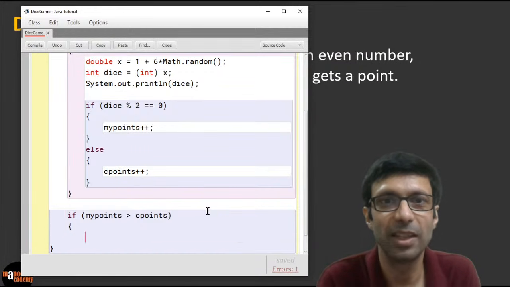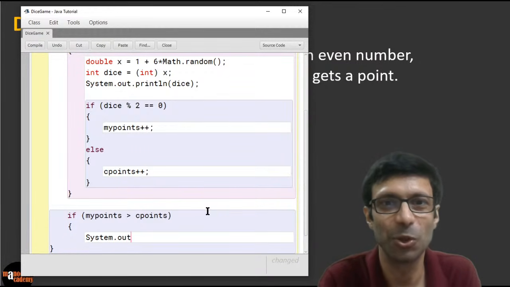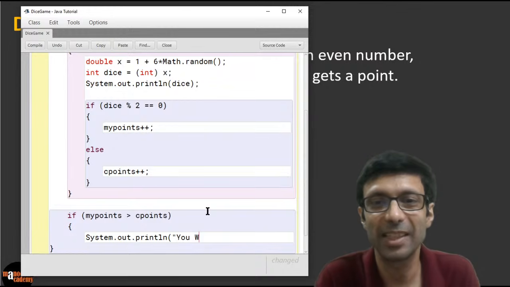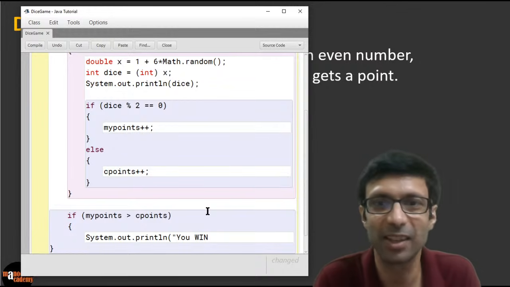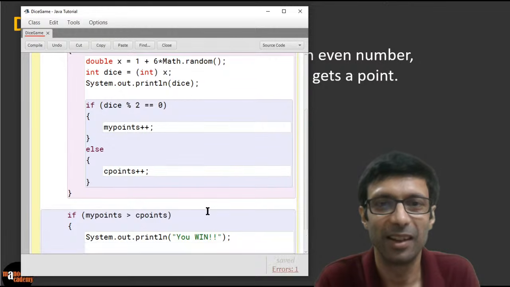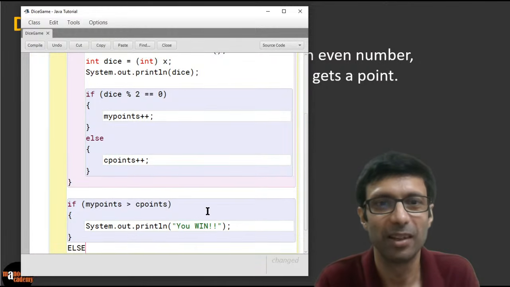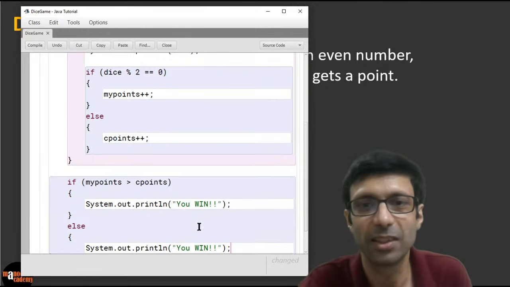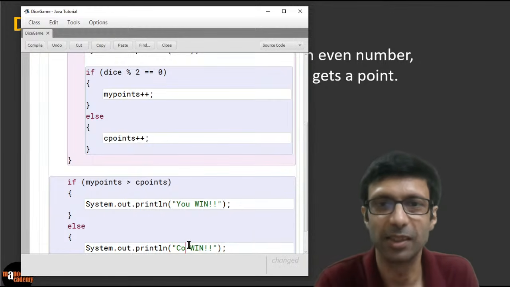then we'll say you win. So print line, you win. Do you guys agree? Please take a look. I'm doing it live, in case I make some mistake, let me know in the chat here. So you win. Else, we're going to go for else here. So else the computer wins. And you can just copy this line and just change the text here. So else computer wins.